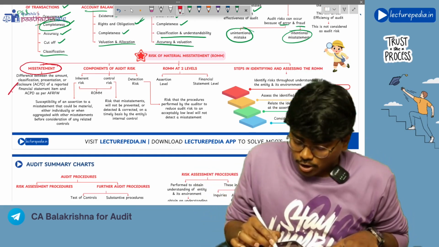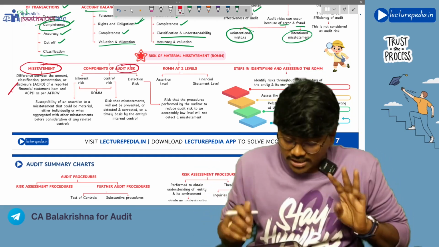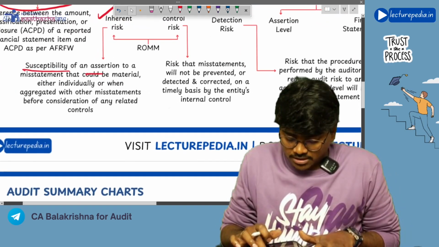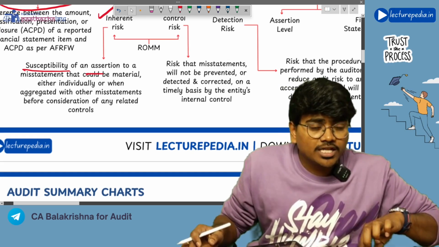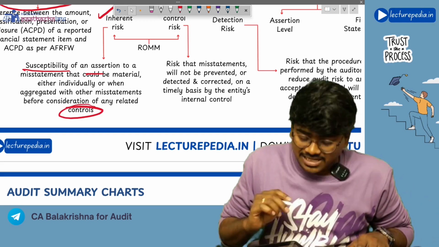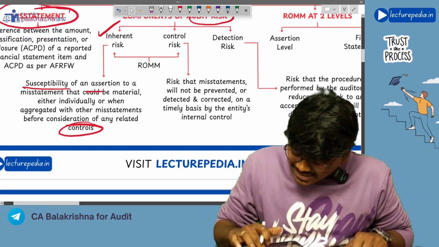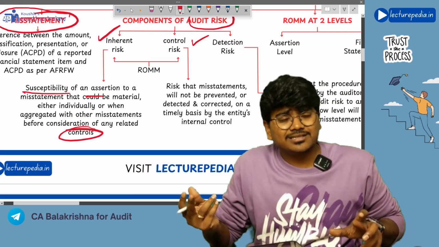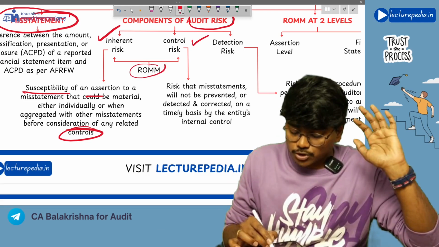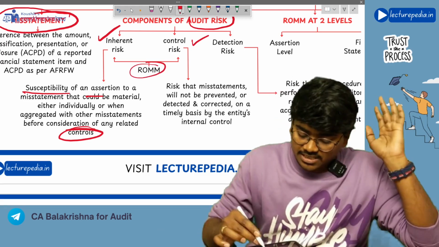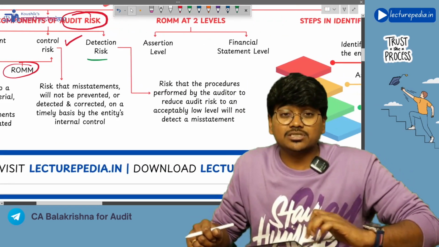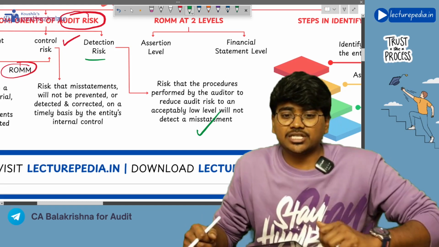Now, coming to components of audit risk. As I have already told you, there are 3 components. Inherent risk, which means susceptibility of an assertion to a misstatement that could be material either individually or when aggregated with other misstatements, provided there are no related controls. Next, control risk. Control risk is the risk that controls might fail to detect, prevent, or correct the misstatements. Both of these together we'll call the risk of material misstatement, right? Next, detection risk is the risk that the auditor's procedures will not identify the misstatements, right?